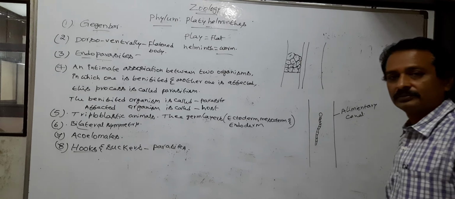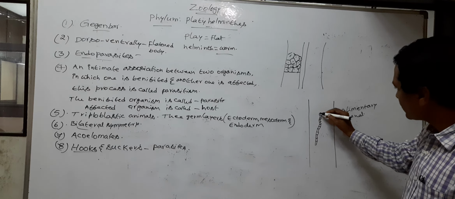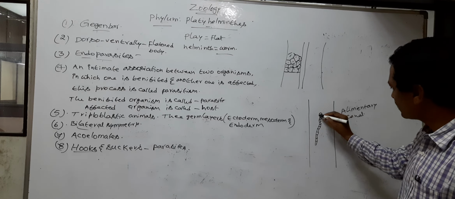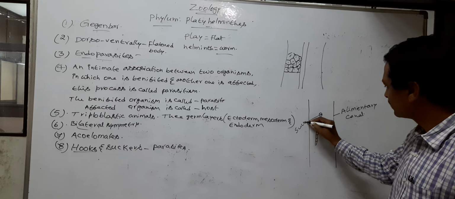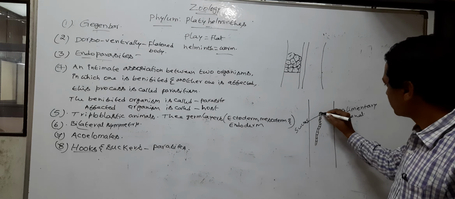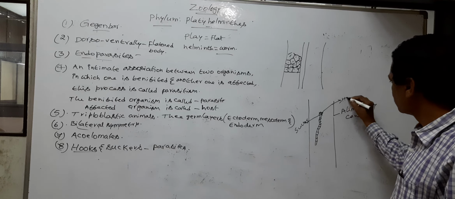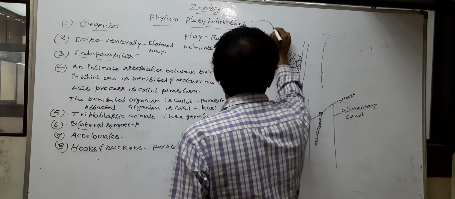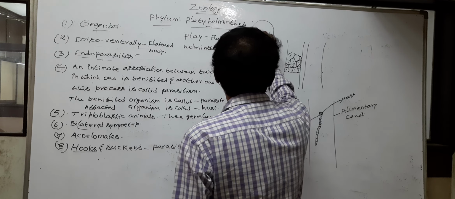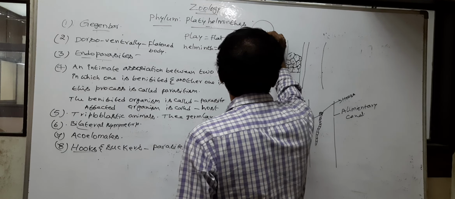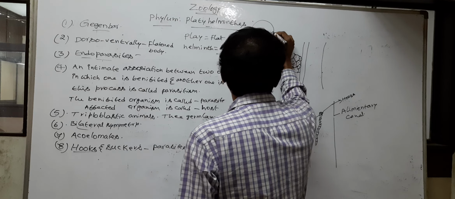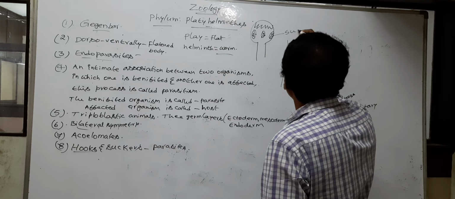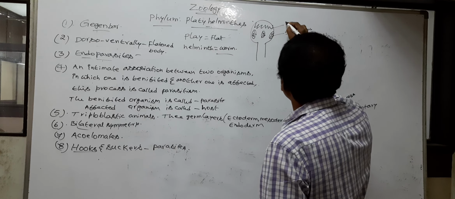This is the alimentary canal. This is the tapeworm. Tapeworm possesses suckers, these are suckers, and these are hooks.